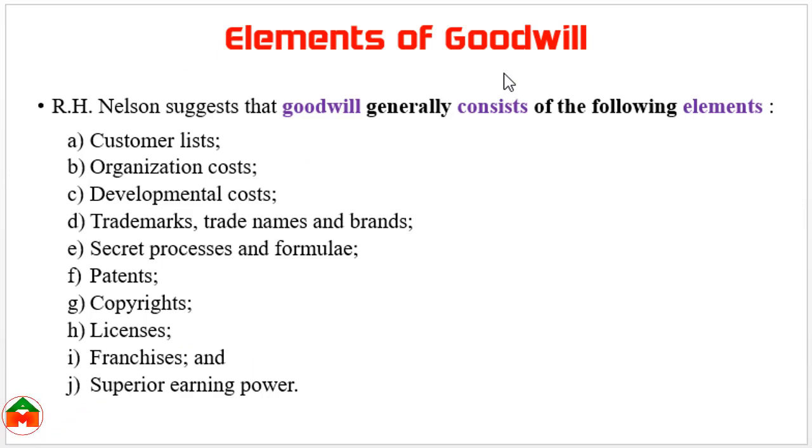Elements of goodwill. Goodwill arises from the following elements: customer list, organization cost, development cost, trademarks, trade names, brands, secret processes and formula, patents, copyrights, licenses, franchise, superior earning power. These are the issues from which a company can get the value of goodwill.